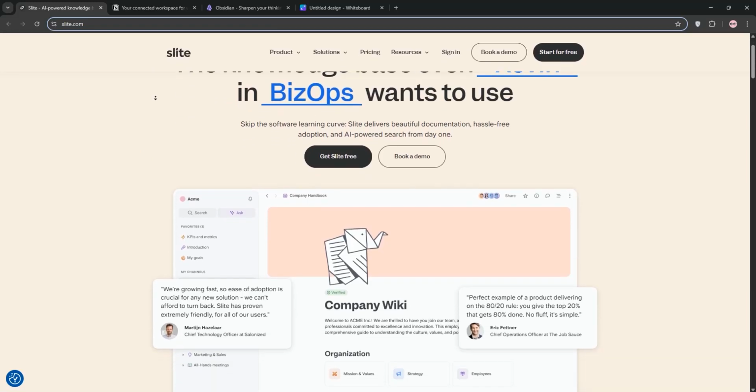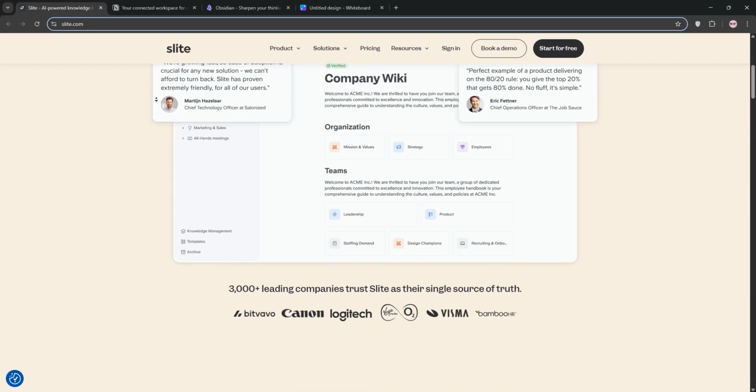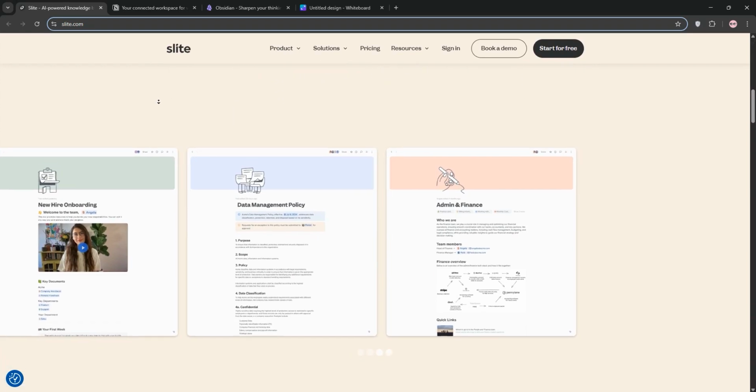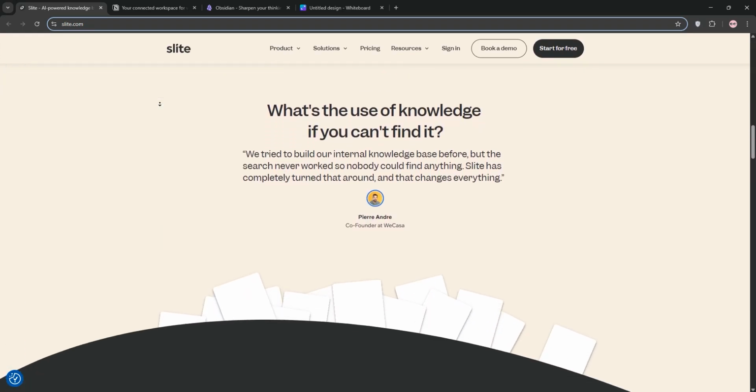Hello there. Struggling to pick the perfect knowledge management tool? Today we're breaking down Slite, Notion, and Obsidian in a quick comparison to help you decide which one's best for your needs. Let's dive in.